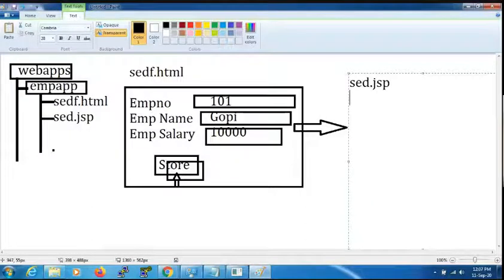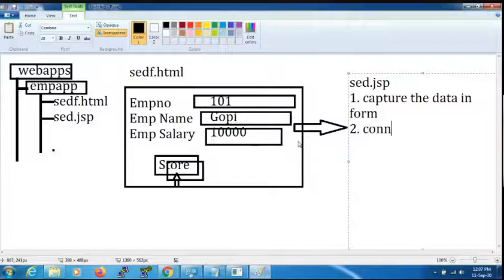So what should it do? First, it should capture the data in the form: the employee number, employee name, and salary provided in the form. Second step, connect to the MySQL database.